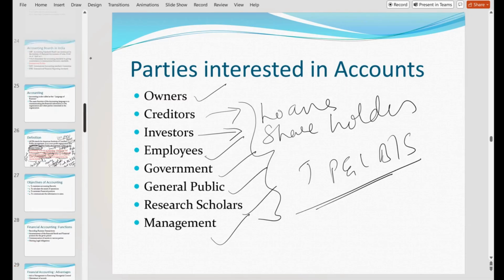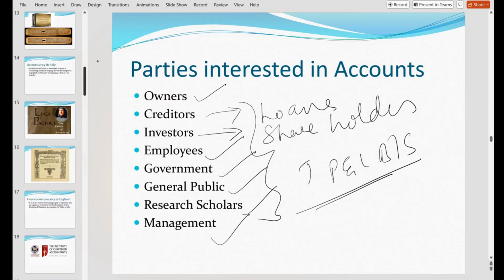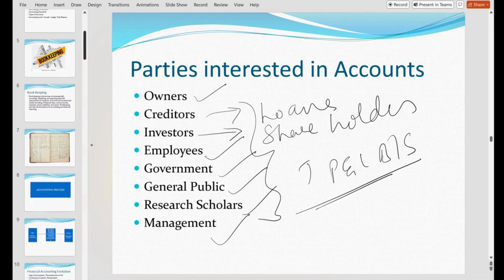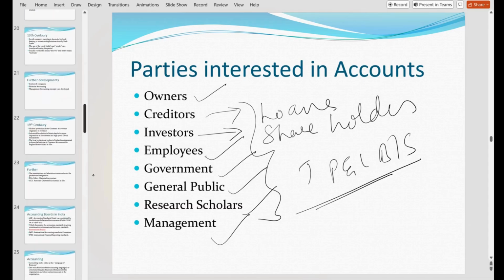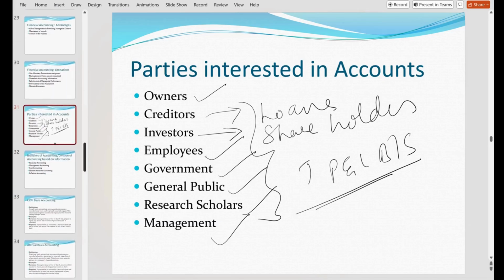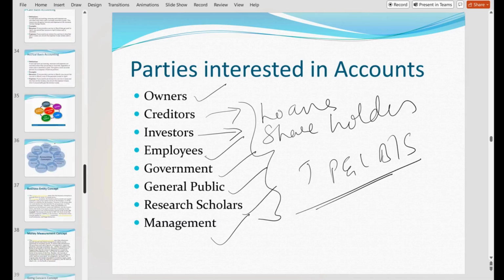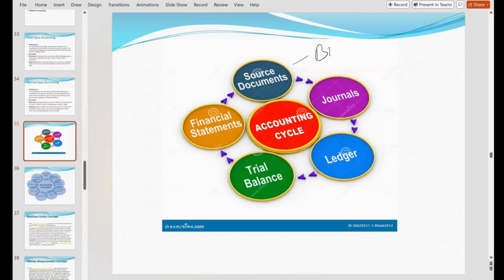Okay, coming back to your syllabus. Now see, this is your accounting cycle. Here, source document means it is bookkeeping. Bookkeeping, journal, ledger, trial balance, and financial statement. Now, in the question paper, if they ask you about the accounting cycle, then you have to explain this.